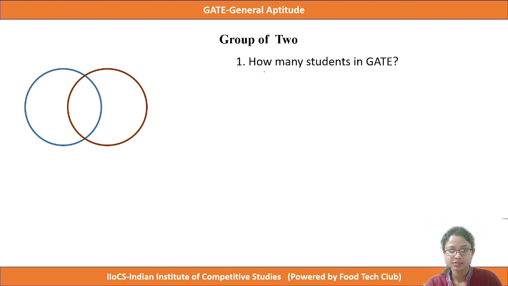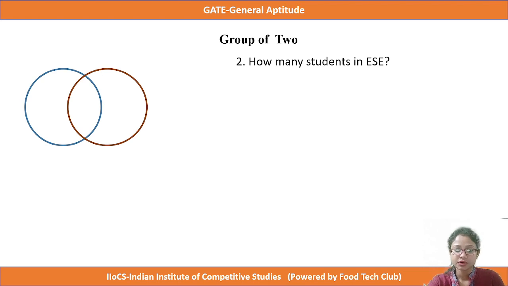If you have been asked how many students are in GATE, that means this whole circle, the students who are common in PSUs also and the only GATE students. So this portion is IG and this is IGE. So the answer will be IG plus IGE. Clear?